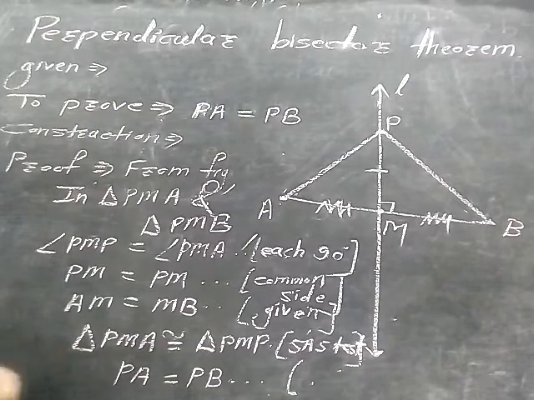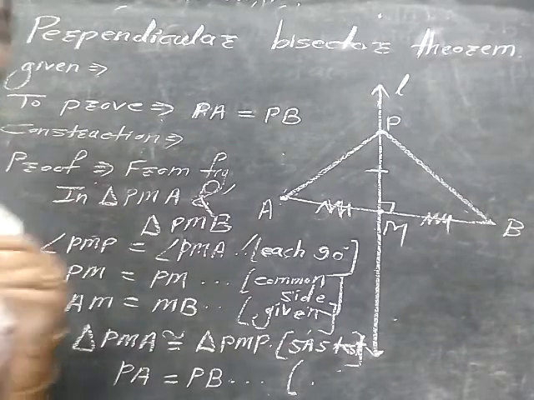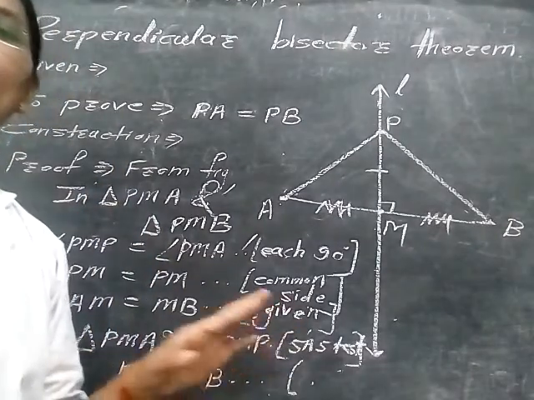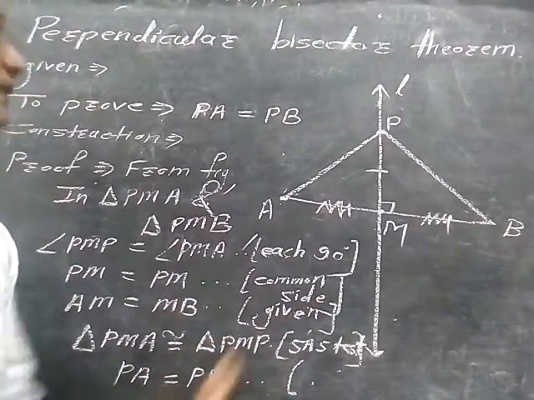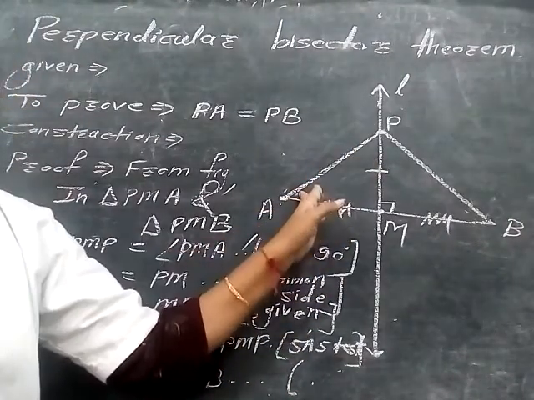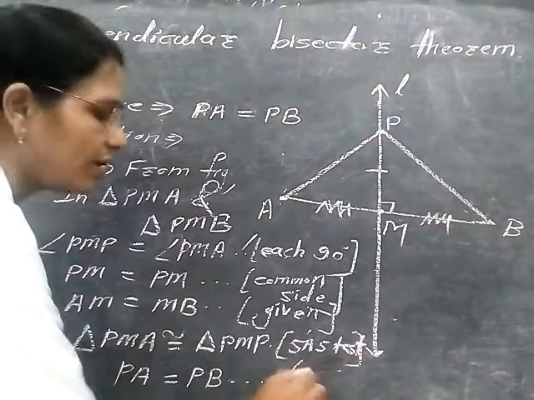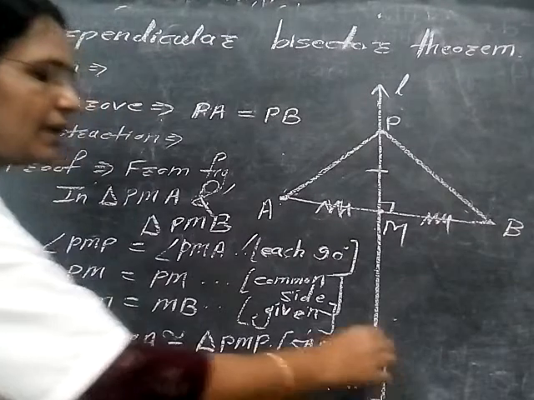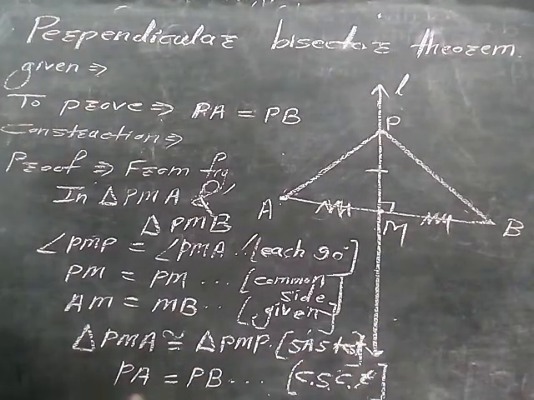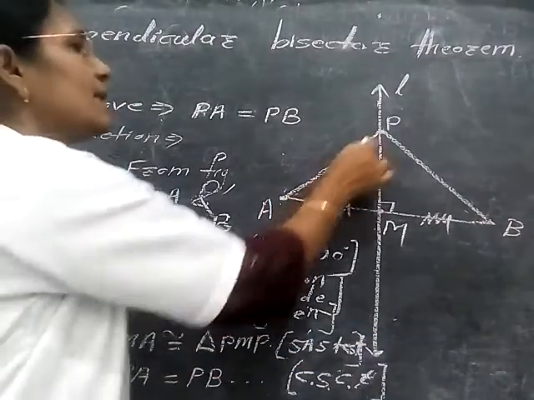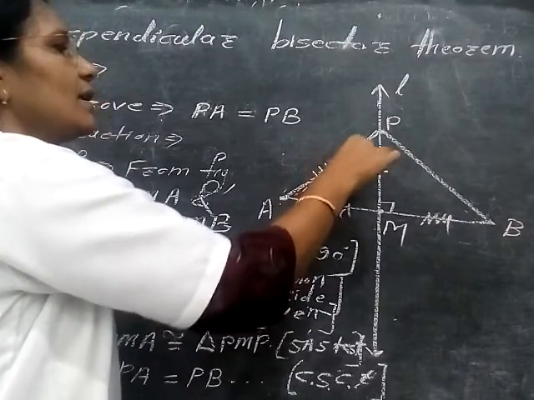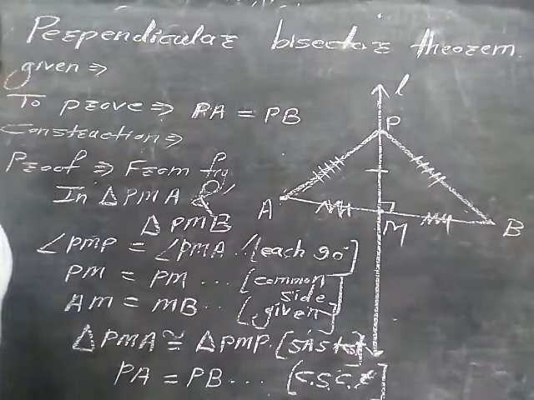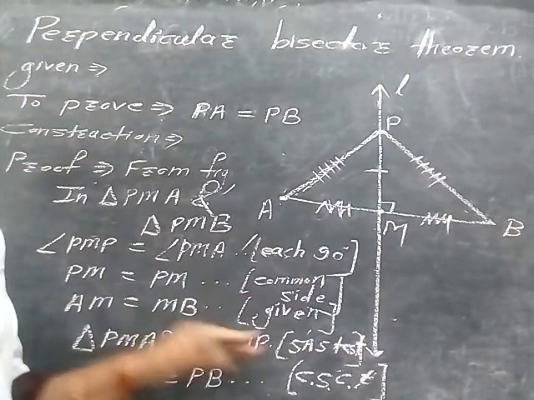CPCT means corresponding parts of congruent triangles. But here it is sides, so we write CSCT, that is corresponding sides of congruent triangles. And in this manner we prove that PA is equal to PB. Okay.